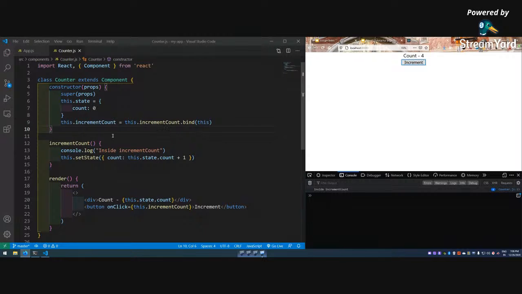Because writing this in the constructor is not good. So the way is that I want the value of this. Arrow functions are known to contain the value of this. So I am calling an arrow function here itself.